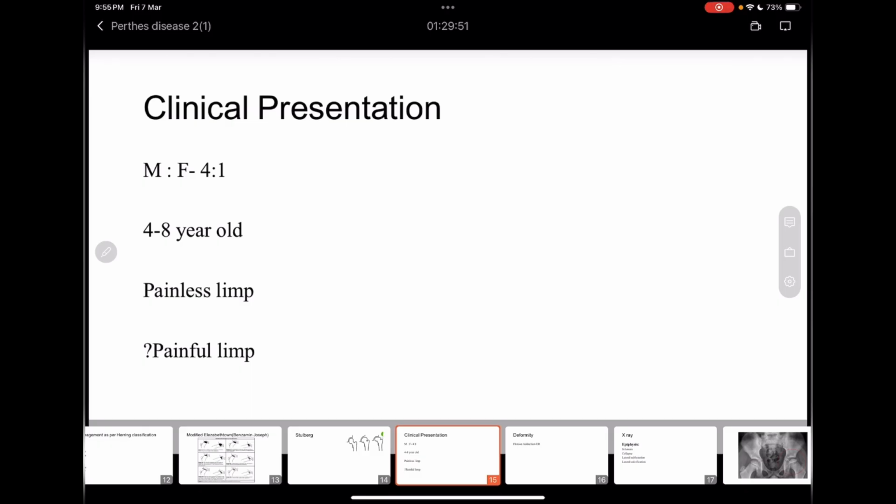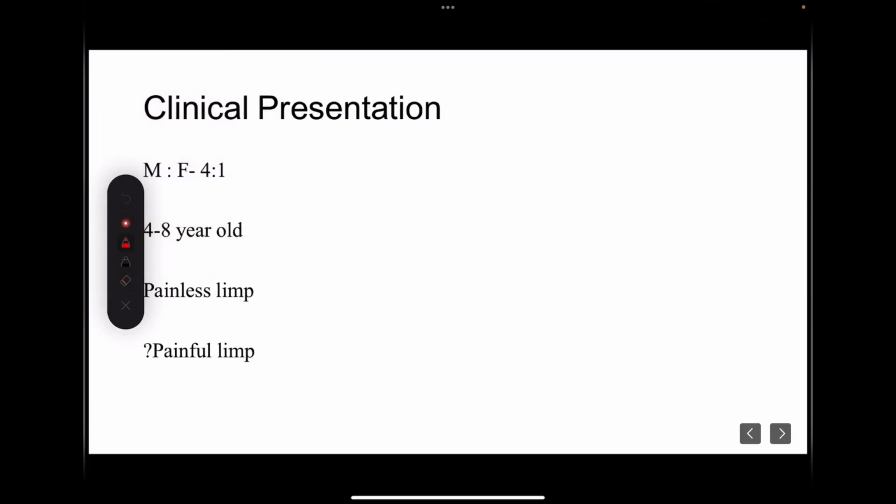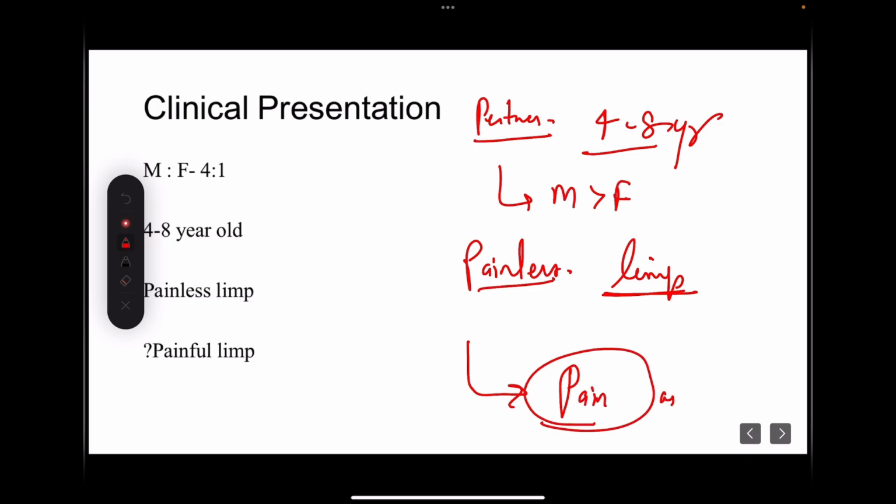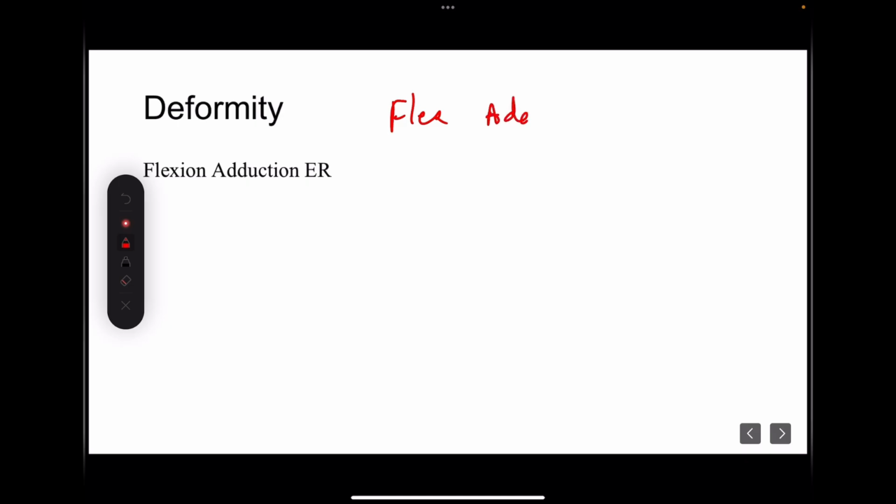Now we will be coming to the clinical presentation. We all do know that Perthes is a disease which is commoner in the age group 4 to 8 years and more common in males than females. This is a painless hip where the child presents with a limp. Sometimes it can have pain also as a presentation, that is hinge abduction, but what that condition is we will be discussing in further slides. The deformity found in Perthes disease is flexion, adduction and external rotation.